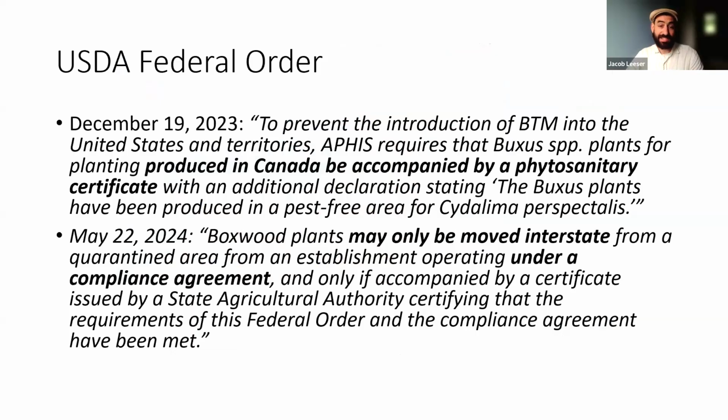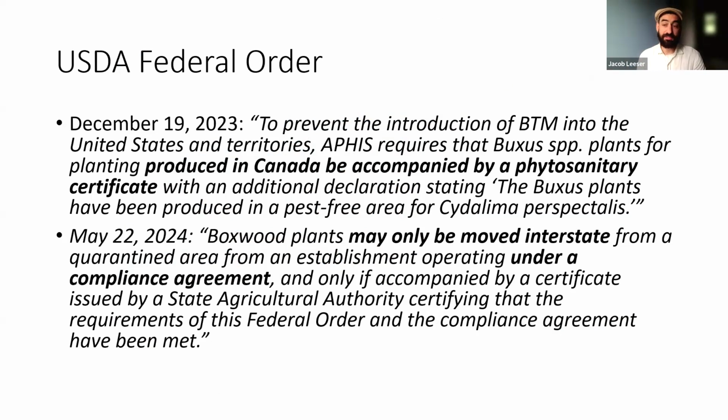The USDA instituted a federal order last year. What that said was that plants being produced in Canada had to come with paperwork to certify that they were clean. That federal order was updated just in May to say that plants can be moved interstate only from a nursery that has a compliance agreement.